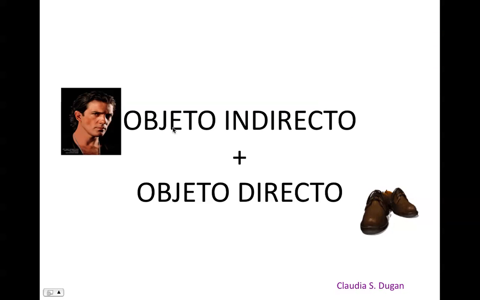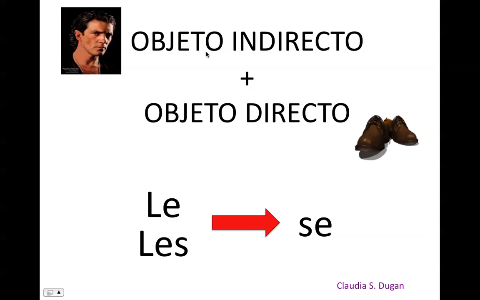But what happens when we use the objeto indirecto and objeto directo together? When we put together objeto indirecto and objeto directo, le and les is going to change to se. And please do not confuse the se with the reflexive. This is a different case.